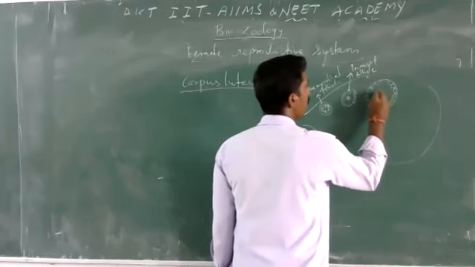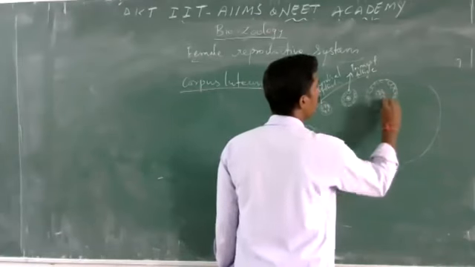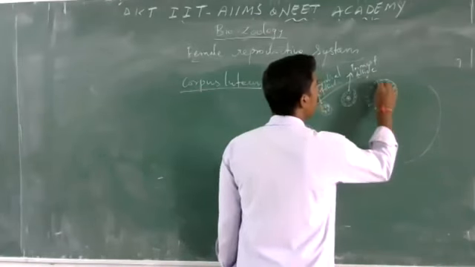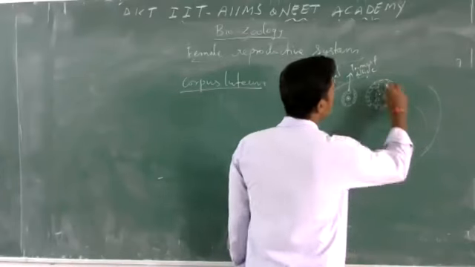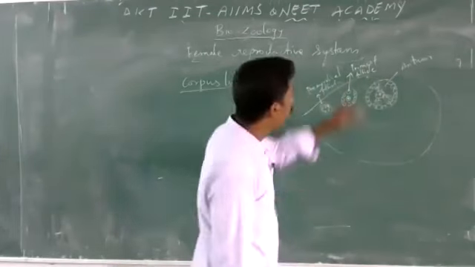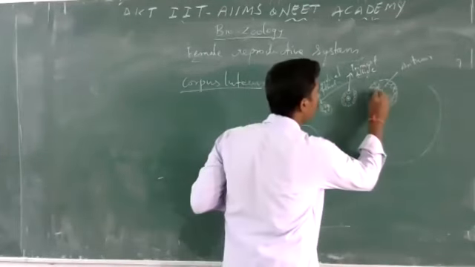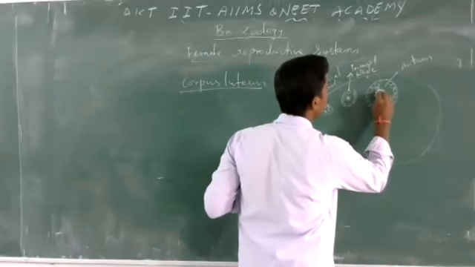It is covered by another layer of granulosa cells known as the cumulus oophorus, and it is attached to the other region called the antrum. This is the antrum, the fluid cavity.